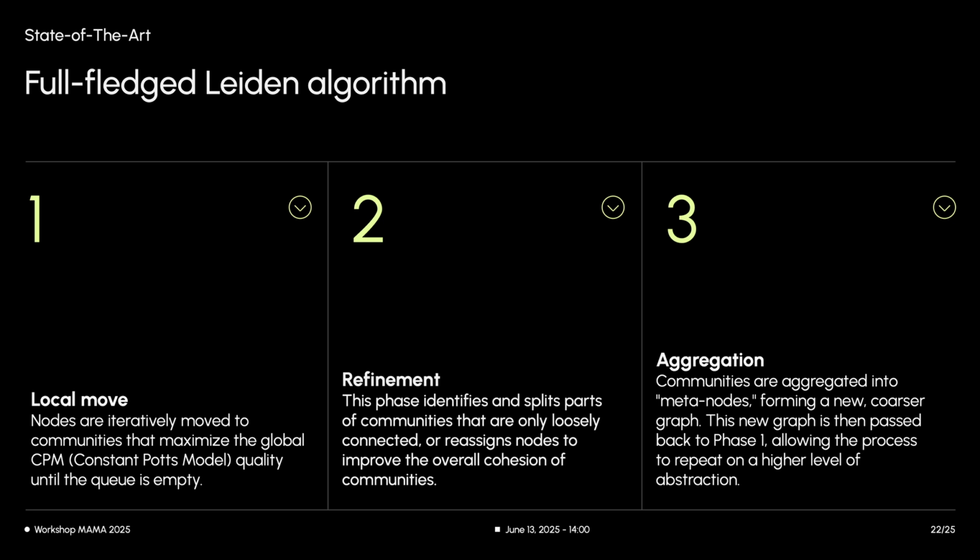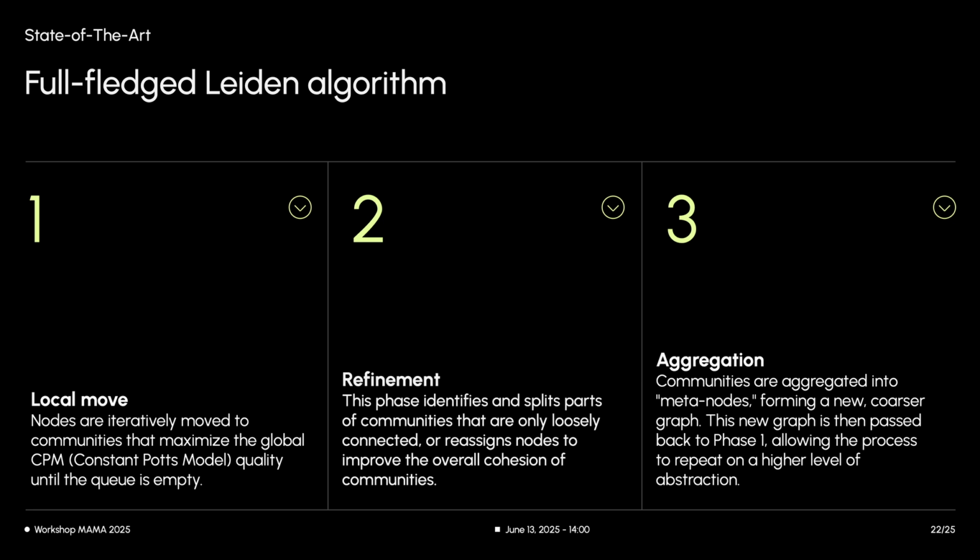The full-fledged Leiden algorithm comprises three main phases. Phase 1, local moves. This is the better response improvement phase we've been discussing. However, in the full-fledged Leiden, it typically proceeds to phase 2 once the queue gets empty. Phase 2, refinement. This is a key innovation of Leiden. After the initial moves, this phase specifically works to ensure that the formed communities are internally well connected. It might split parts of communities that are only loosely held together or reassign nodes to enhance overall cohesion.